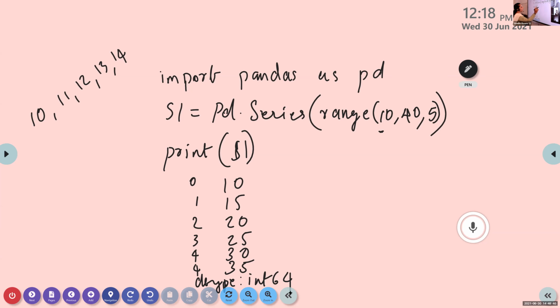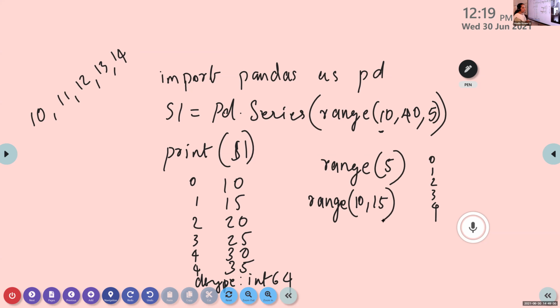So we are using range function. First, we are using range with one value, 5. So we can display 0, 1, 2, 3, 4. Then second, we are using a start value and stop value, 10 and 15. What is the meaning of this range function? If we are using two values, the start value is 10 and from the start value it is displayed like this, 11, 12, 13 and 14. That is the second range function. First we are using range with one value, means starting from 0 to 5, 0, 1, 2, 3, 4 is displayed.